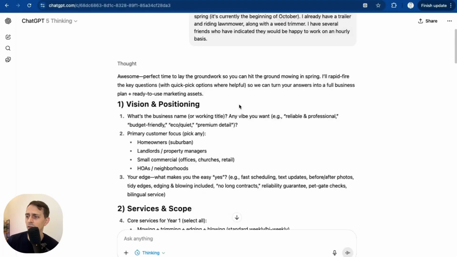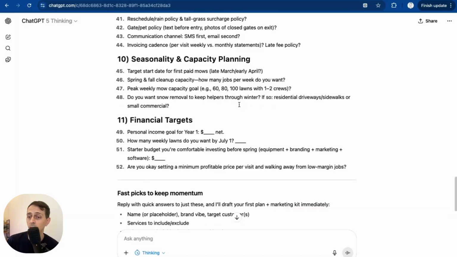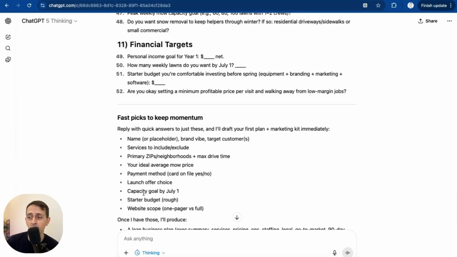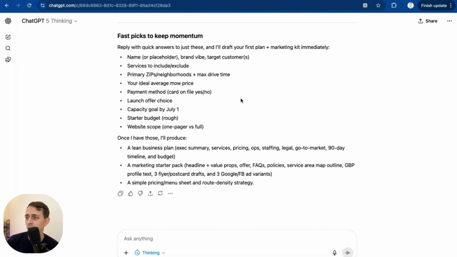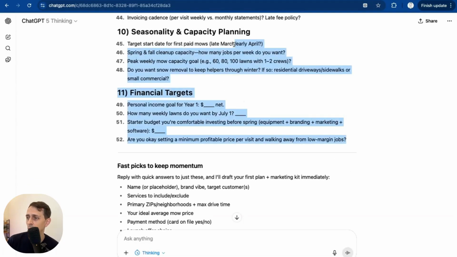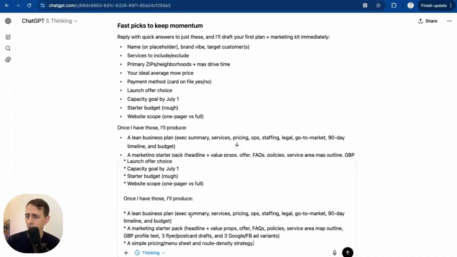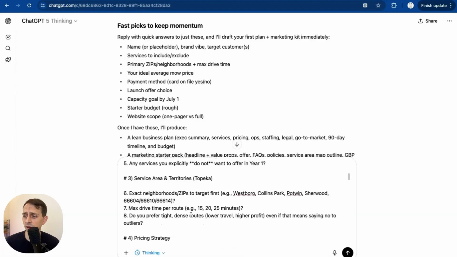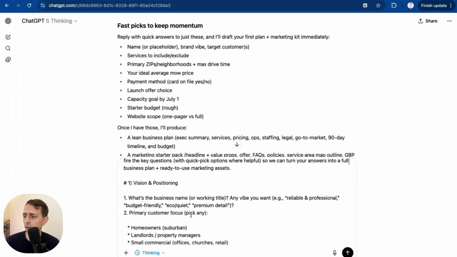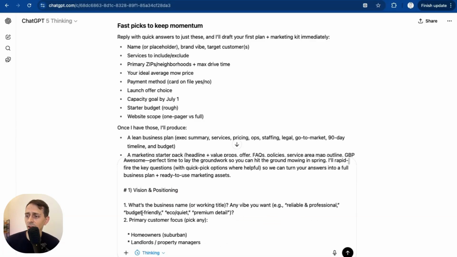We're going to take all of these and we're going to copy them and we're going to answer each one of them. So you can go and copy them this way if you want. You can also just click this copy here, come down here and paste it. This isn't going to confuse ChatGPT to do this.